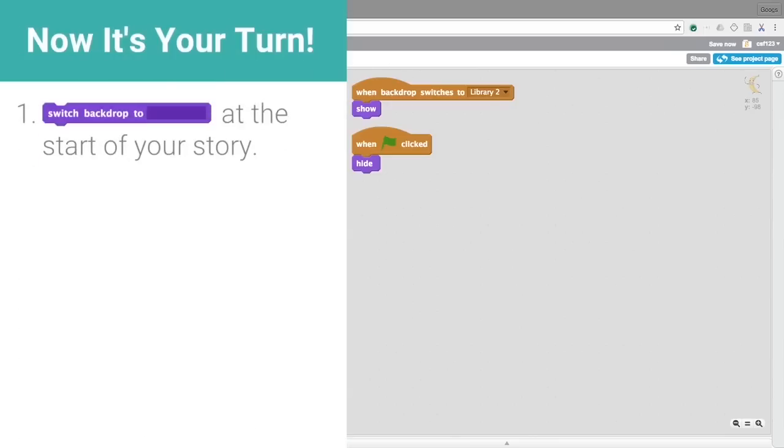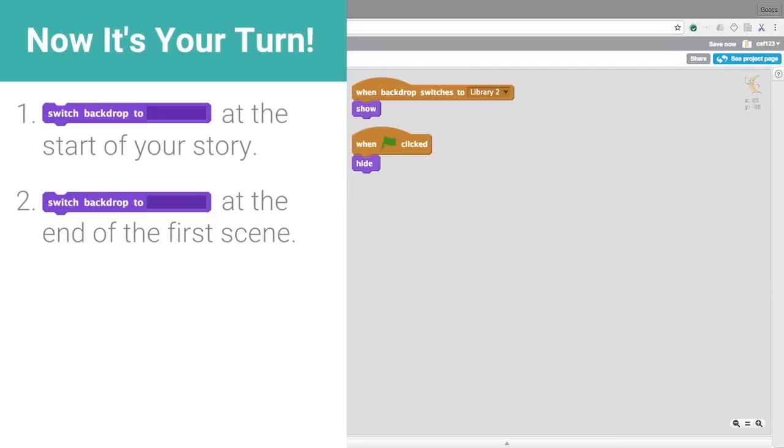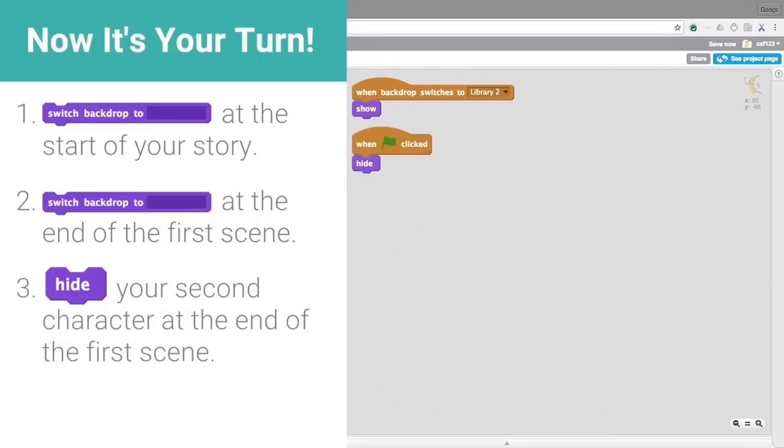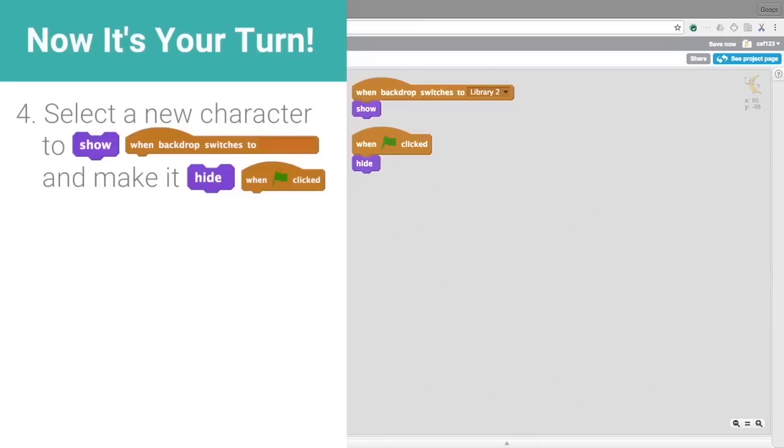Now it's your turn. Switch the backdrop at the start of your story. Switch the backdrop at the end of the first scene. Hide your second character at the end of the first scene. And finally, select a new character to show when the backdrop changes, and make it hide when the flag is clicked.